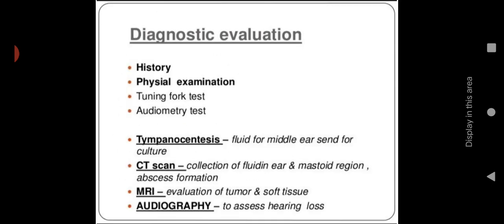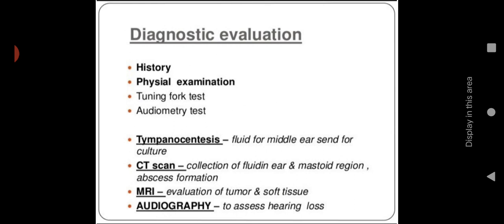Then diagnostic evaluation, including history collection. Proper history collection should be done. Then physical examination, mainly the tuning fork tests, Rinne's and Weber's tests. Then audiometric tests. Then tympanocentesis: we collect the fluid from the tympanic membrane and send it for culture and sensitivity. It will help to identify the underlying factor or cause.